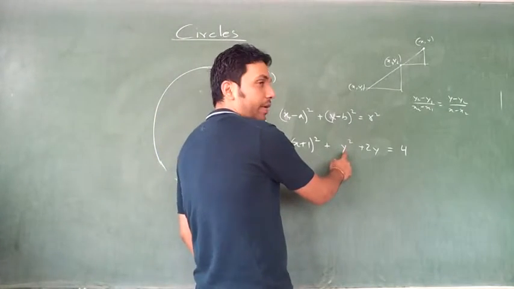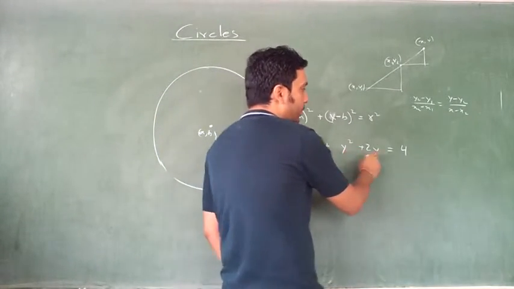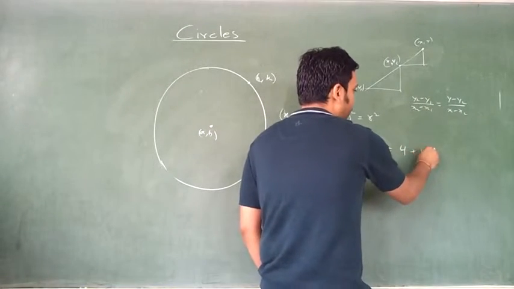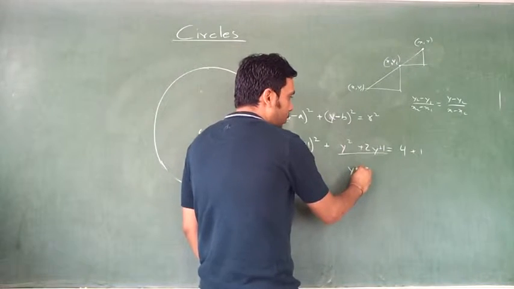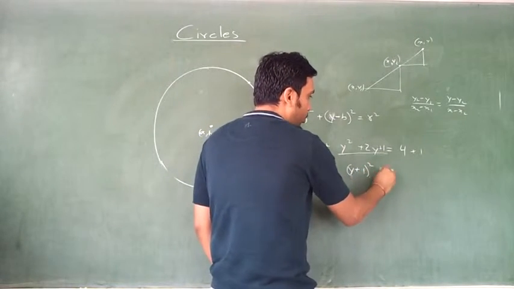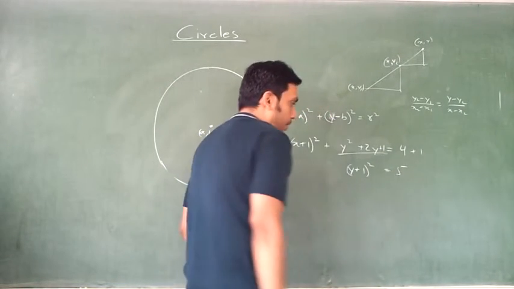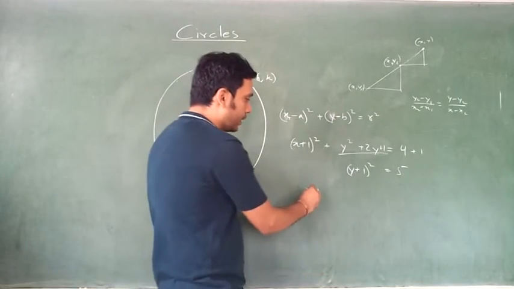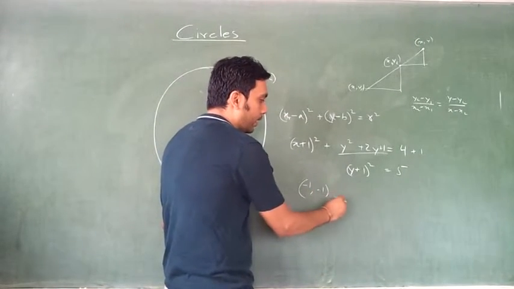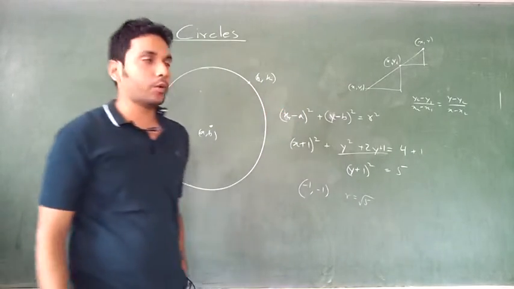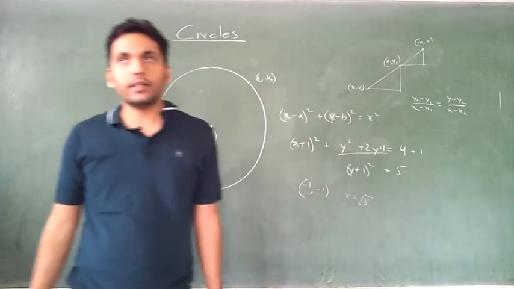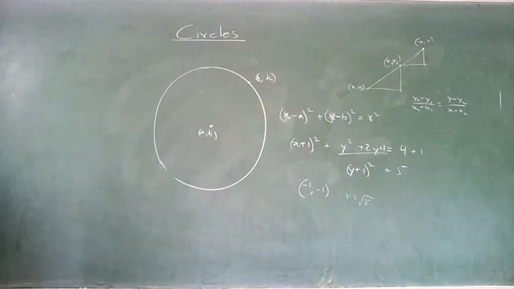This, you have to make a whole square. So what you have to do is plus 1 here, plus 1 there. This part becomes (y plus 1) the whole square is equal to 5. Right? So the center is minus 1 comma minus 1 and the radius is equal to root 5. Suppose that side becomes negative, that is not a real circle. What you have to do is complete the square and put.